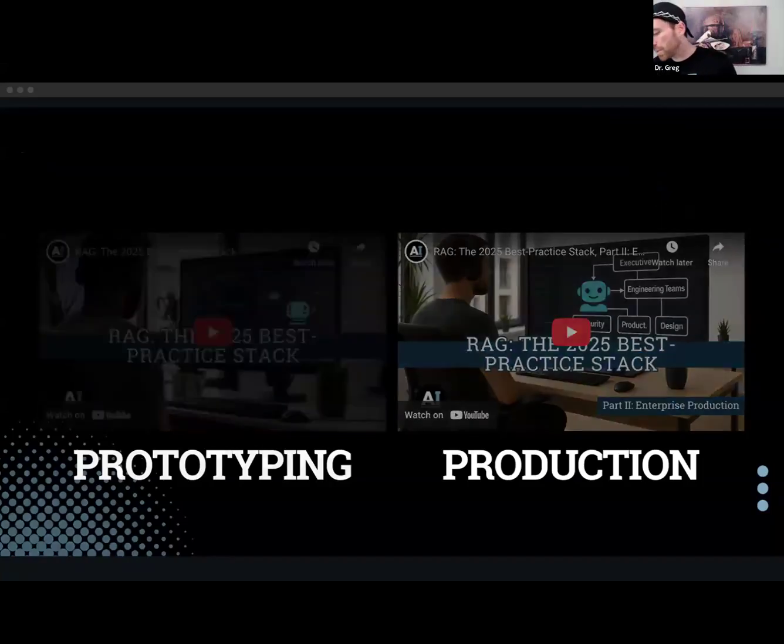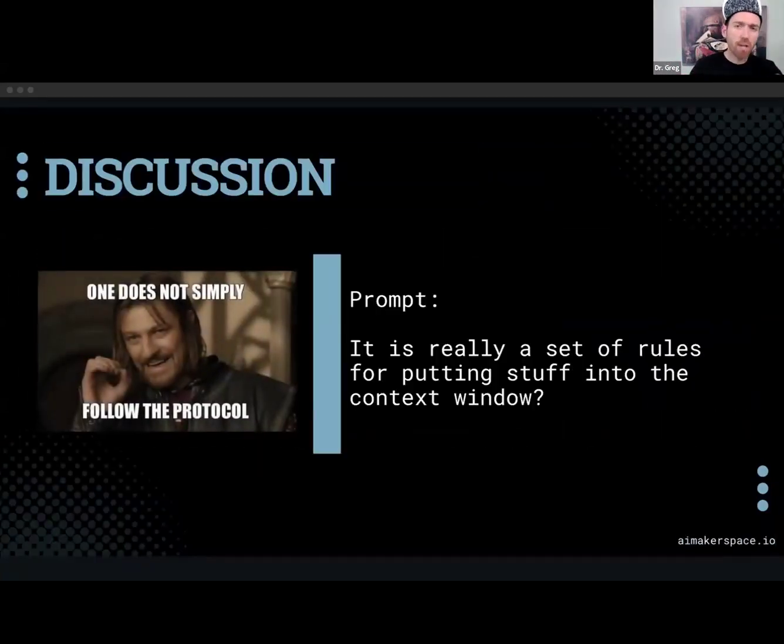So Wiz, I want to bring you up a little bit here. If we talk about model context protocol, it's just the rules for putting the right stuff in context. Is that a ridiculous way to think about it? Or is that all it is? I mean, it's definitely not ridiculous. When it comes to model context protocol, the idea is that it is just this protocol that governs the way we think about adding things into context, right? So it allows us to have some amount of standardization that we would otherwise not have access to.